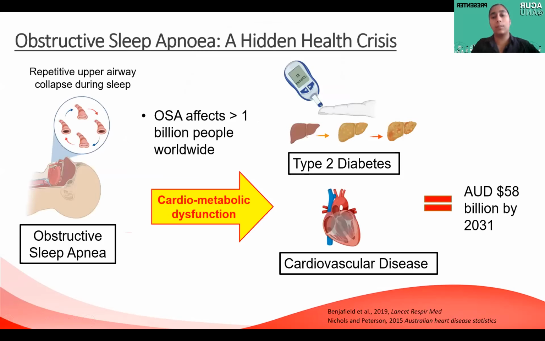Obstructive sleep apnea, or OSA, is a chronic respiratory disorder, and it affects about 1 billion people around the world. Patients with OSA experience a repetitive collapse of the upper airway, which leads to pauses in breathing during sleep. Concerningly, OSA patients are about 25% more likely to have type 2 diabetes and about 10% more likely to have cardiovascular disease than the normal population. These cardiometabolic diseases also have a great economic burden, and they're predicted to cost about $58 billion annually by 2031. But despite this, we don't really know how OSA might be causing cardiometabolic disease.